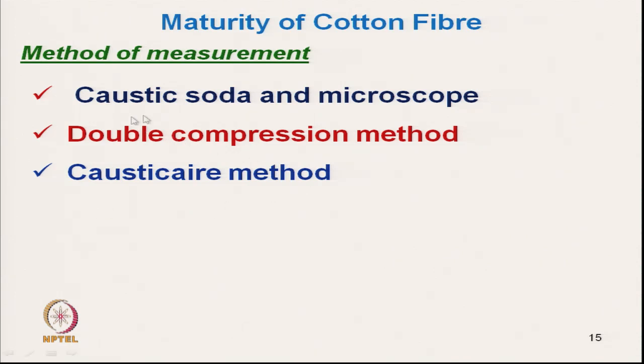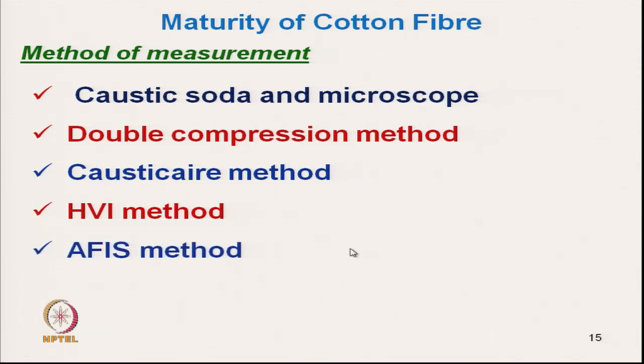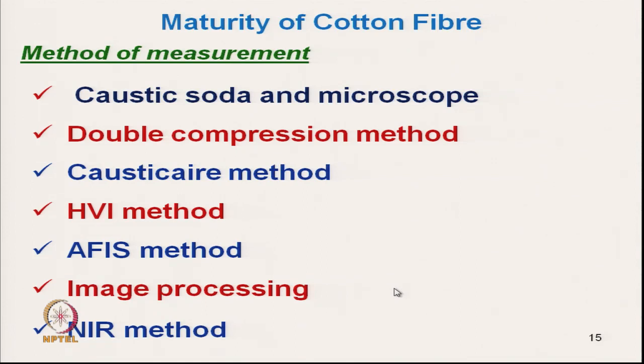Here also we use caustic soda, but the technique is a little bit different. Fourth one is the high volume instrument method. Then in the AFIS method we measure the maturity by degree of thickening, as I have mentioned. Then the image processing method and the NIR near infrared method. So, these are the methods of measurement of fiber fineness.